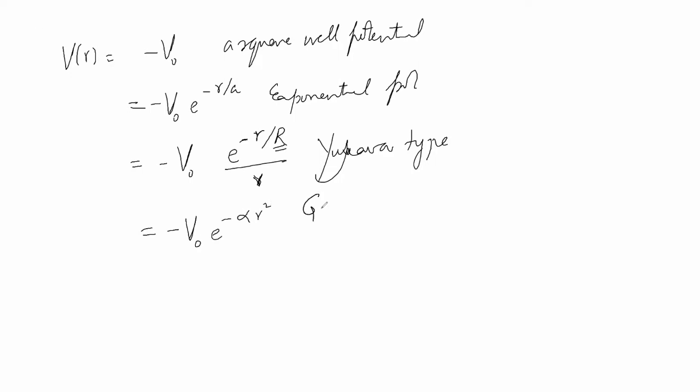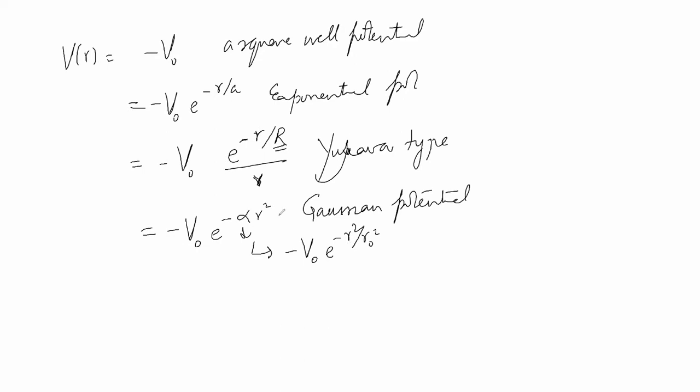This is known by the name Gaussian potential, where what will be the dimension of alpha? There are two ways of writing it. Either I write this, or I write r square by r naught square, where the dimension of r naught will be of distance, as r has the dimension of distance.